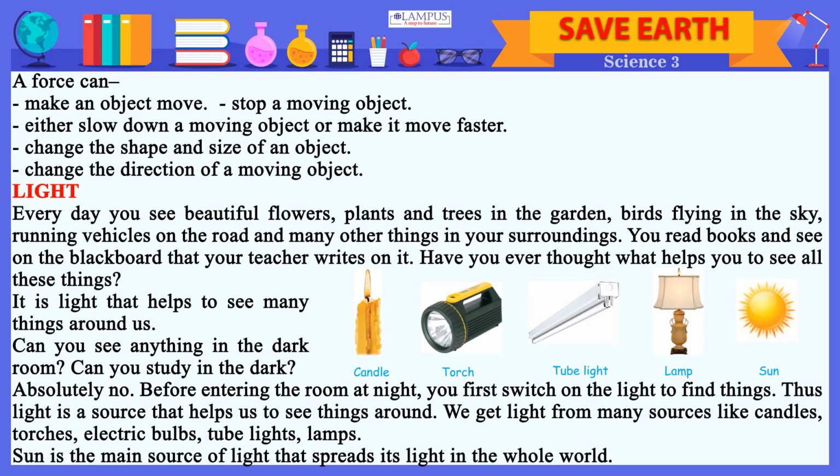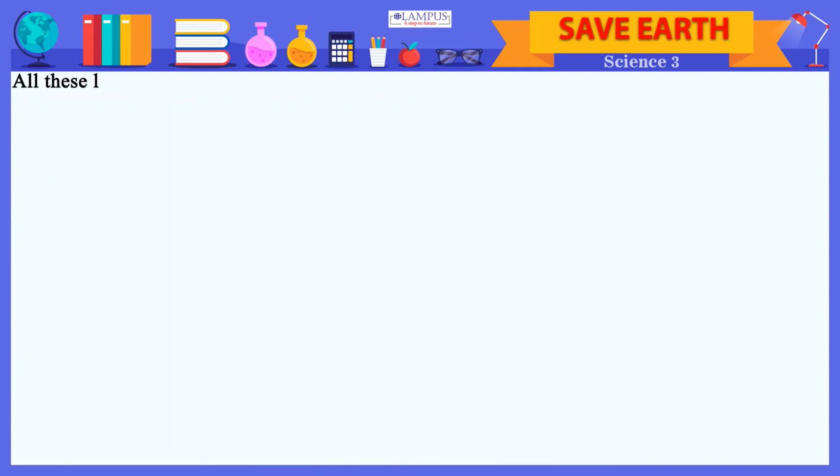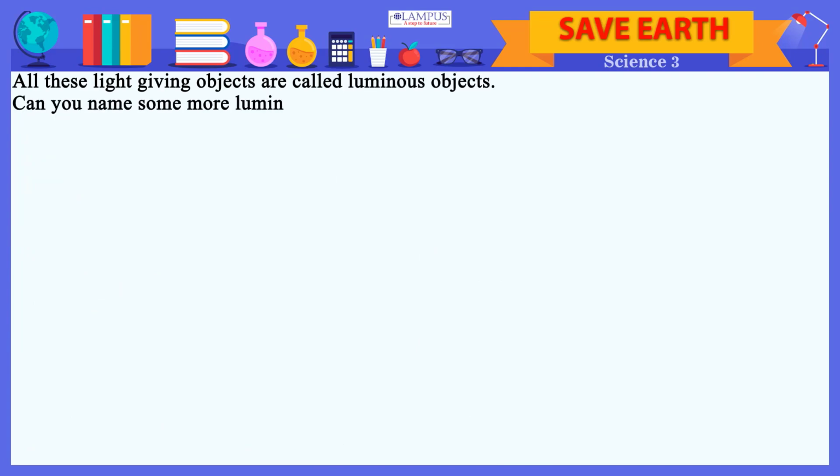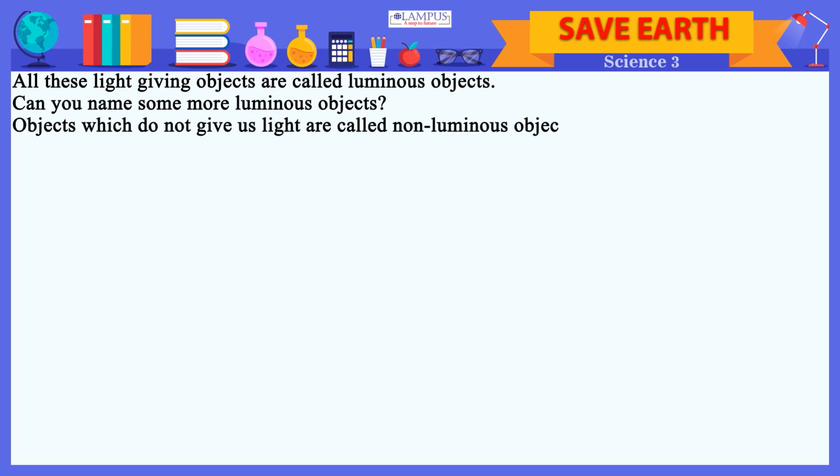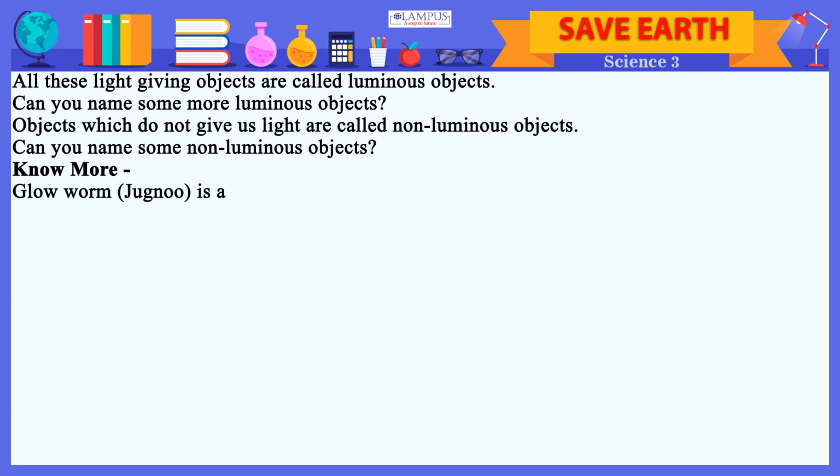Sun, candle, torch, tube light, lamp. All these light-giving objects are called luminous objects. Can you name some more luminous objects? Objects which do not give us light are called non-luminous objects. Can you name some non-luminous objects? The glowworm, or Jugnu, is a flying insect that produces light.